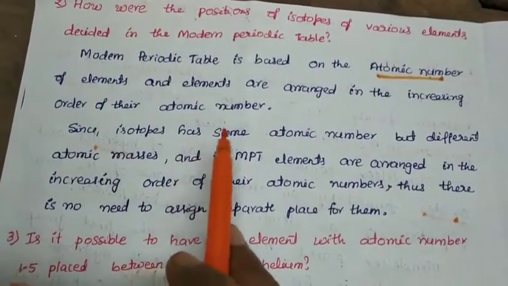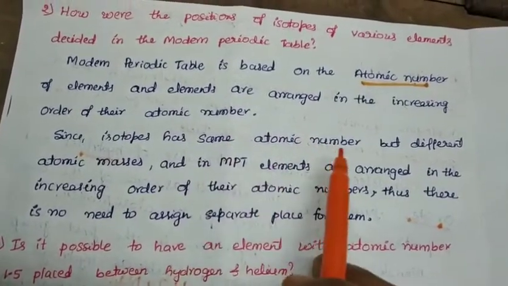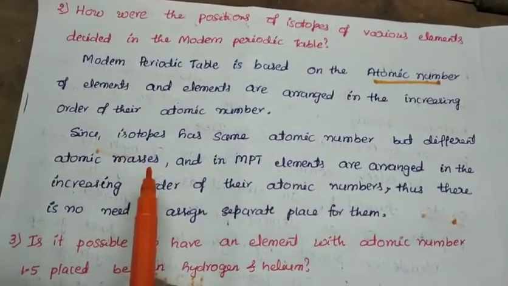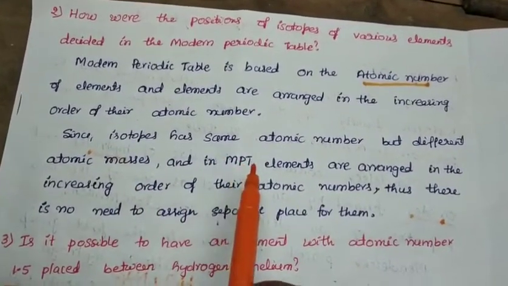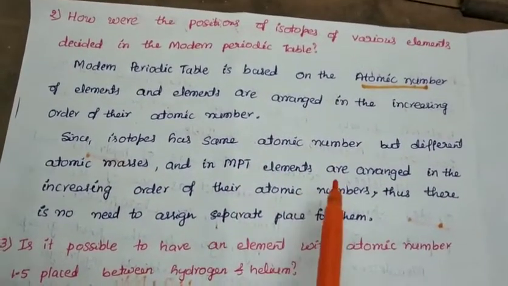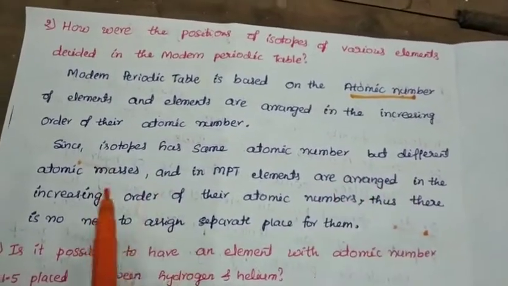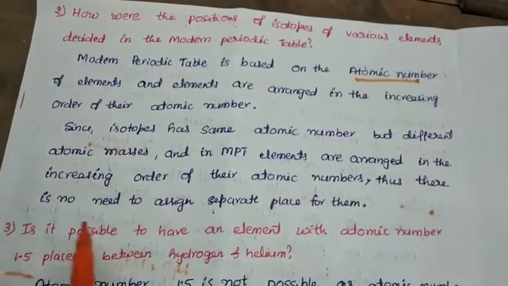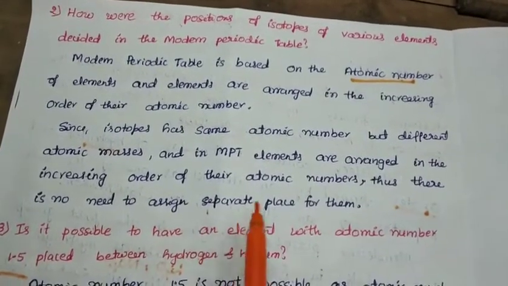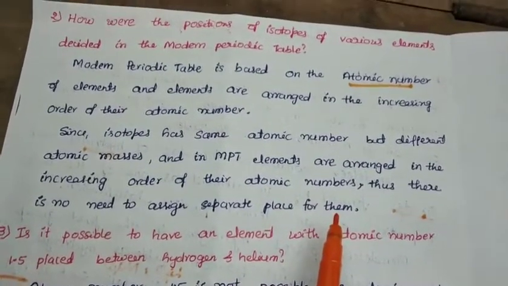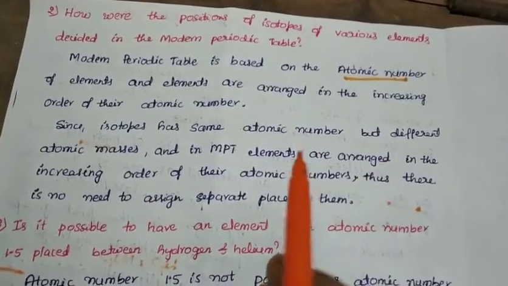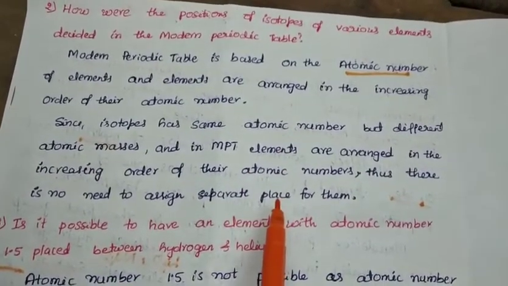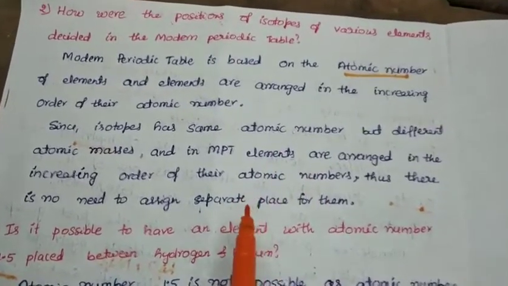Since isotopes have the same atomic number but different atomic masses, and in the modern periodic table elements are arranged in increasing order of atomic number, there is no need to assign a separate place for them. Different isotopes are placed in the same position because their atomic number is the same.